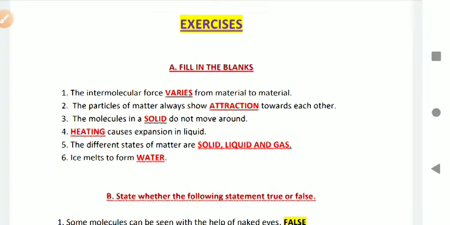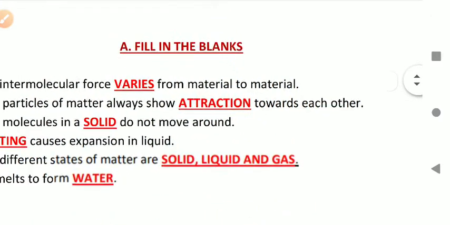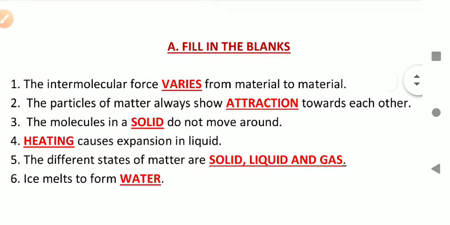First, the intermolecular force dash from material to material. The intermolecular force varies from material to material. Second, the particles of matter always show dash towards each other. The particles of matter always show attraction towards each other. Third, the molecules in dash do not move around. The molecules in solid do not move around.